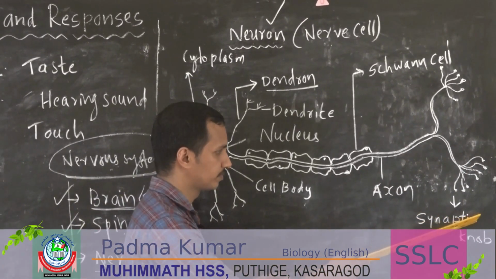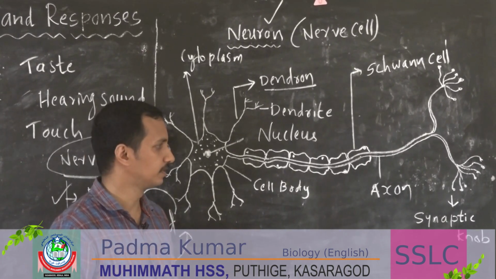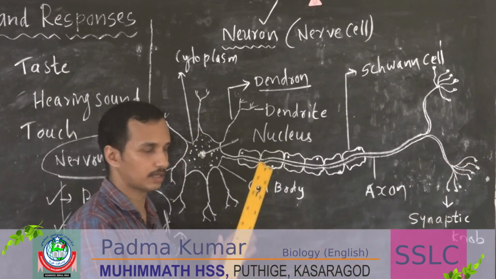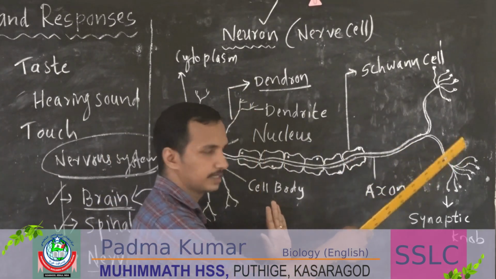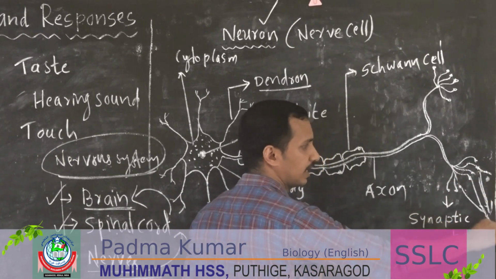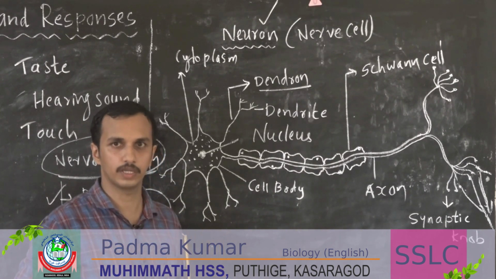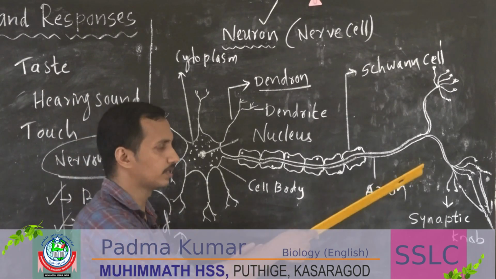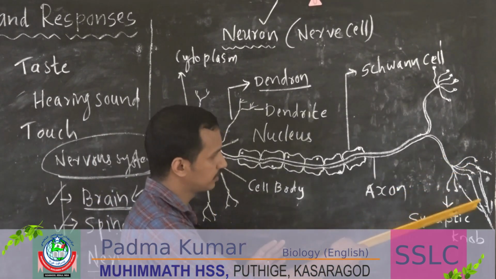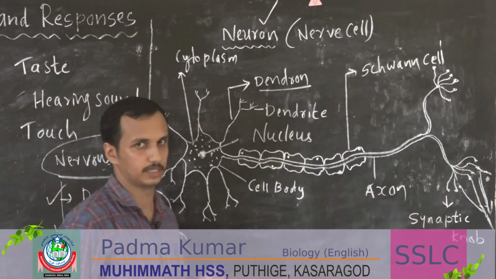Synaptic knob produces some fluids, that is called neurotransmitter. It is continuous; it doesn't mean the neuron ends here. The other nerve cell will be connected here. There is a long strand structure from our sense organ to the brain. It doesn't mean only a single neuron is present in our body. No, there are many neurons. From the synaptic knob, the dendrite of another neuron will be present.